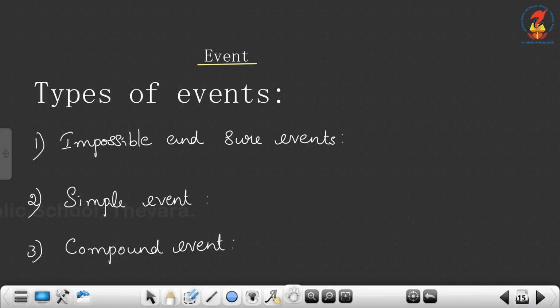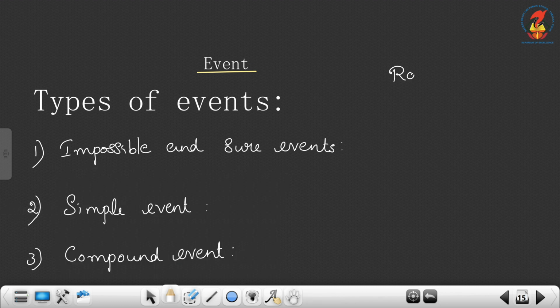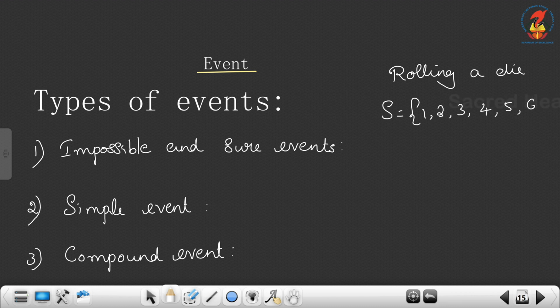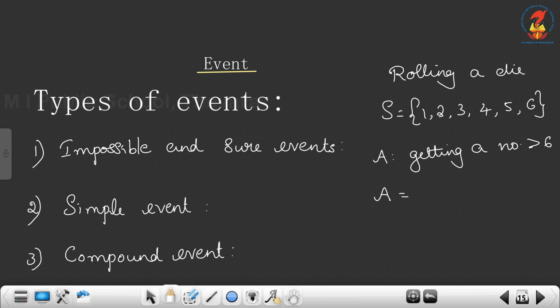Then for example, consider the experiment of rolling a die. Then the sample space is the set 1, 2, 3, 4, 5 and 6. Let A be the event getting a number greater than 6. This A has no elements, so A is a null set. So in this case A is known as an impossible event.